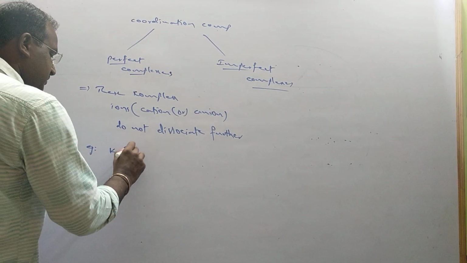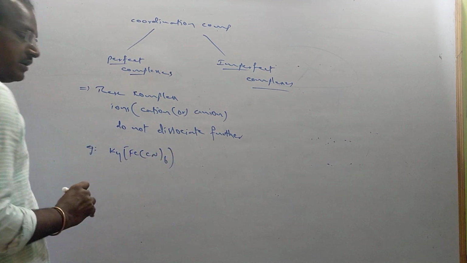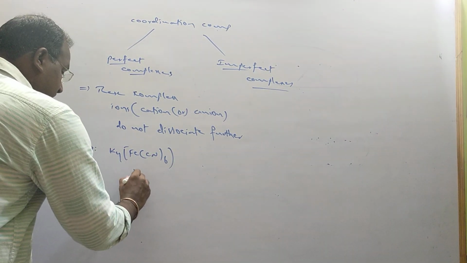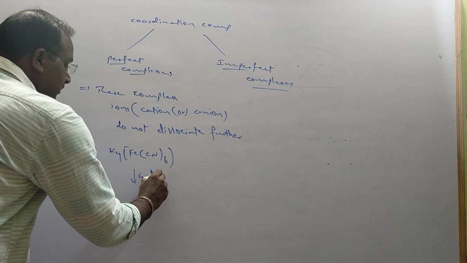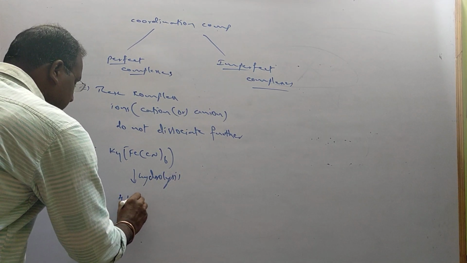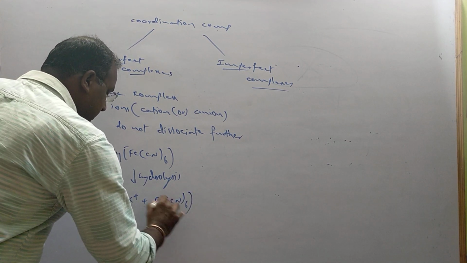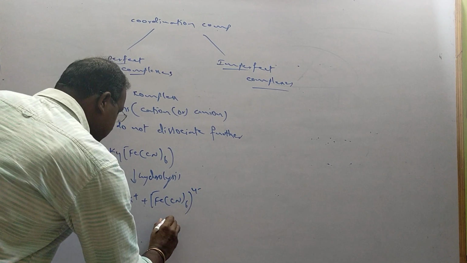Same as initially, I took this one up: K4[Fe(CN)6]. On hydrolysis, it gives 4K+ and the [Fe(CN)6] 4- anion.